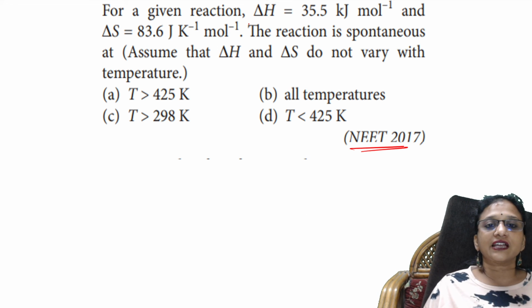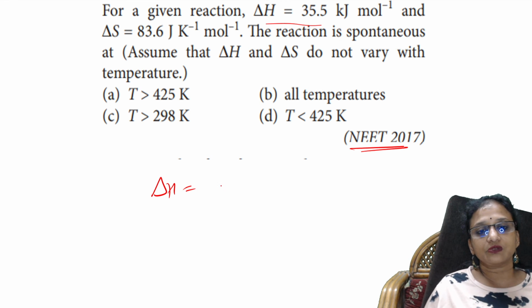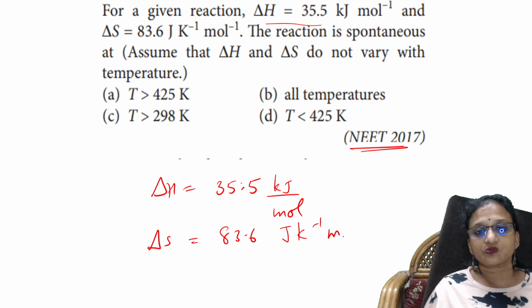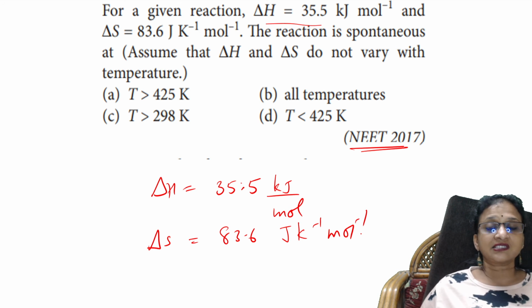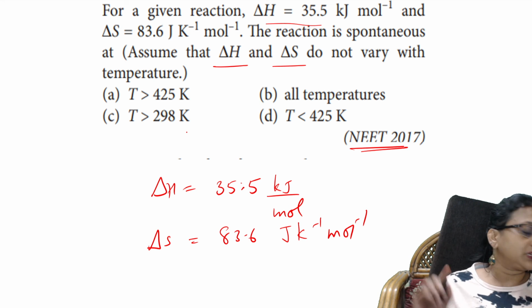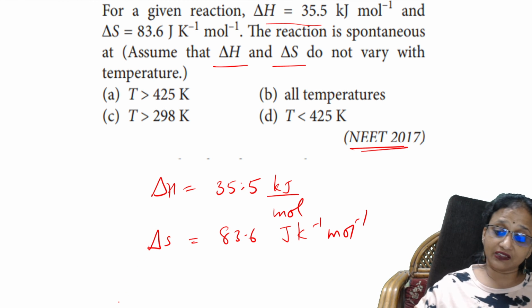For a given reaction, the delta H value is given as 35.5 kilojoules per mole. The delta S value is given as 83.6 joule per Kelvin per mole. They are asking when the reaction is spontaneous, assuming delta H and delta S do not vary with temperature.